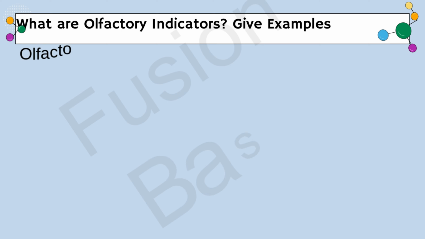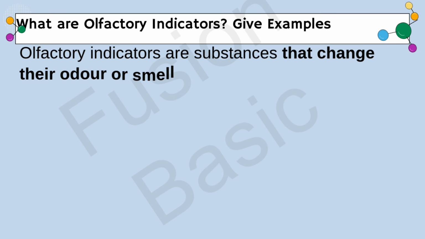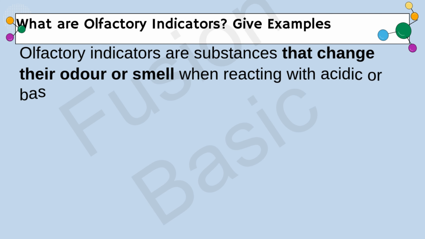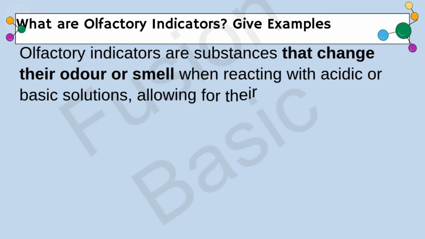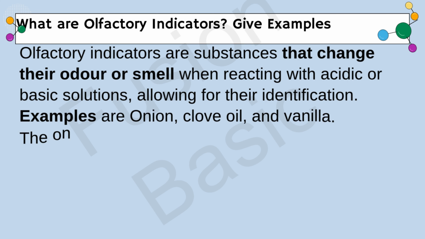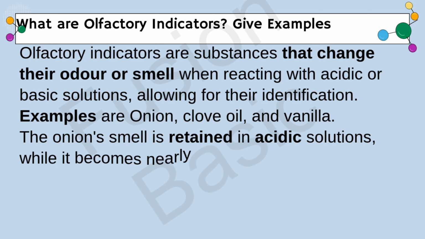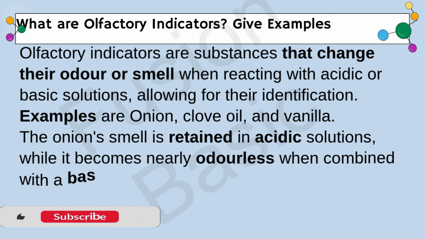Question. What are olfactory indicators? Give examples. Solution. Olfactory indicators are substances that change their odor or smell when reacting with acidic or basic solutions, allowing for their identification. Examples are onion, clove oil, and vanilla. The onion smell is retained in acidic solutions, while it becomes nearly odorless when combined with a basic solution.